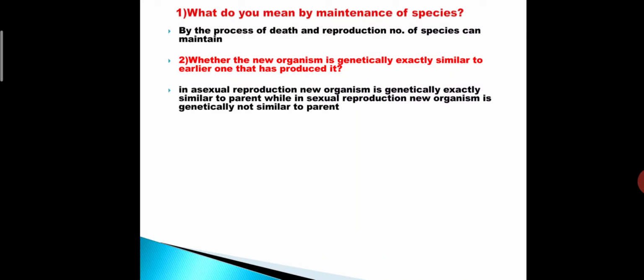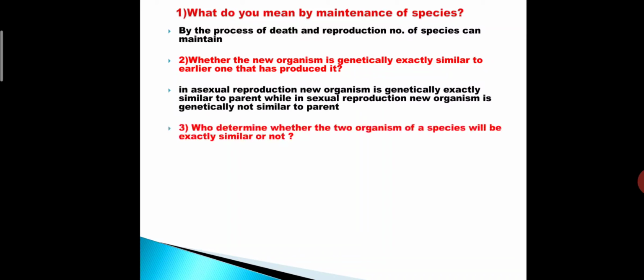In sexual reproduction, the new organism is genetically not exactly similar, and in asexual reproduction similar. The proper answer is, in asexual reproduction, the new organism is genetically exactly similar to the parent, while in sexual reproduction, the new organism is genetically not similar to the parent.